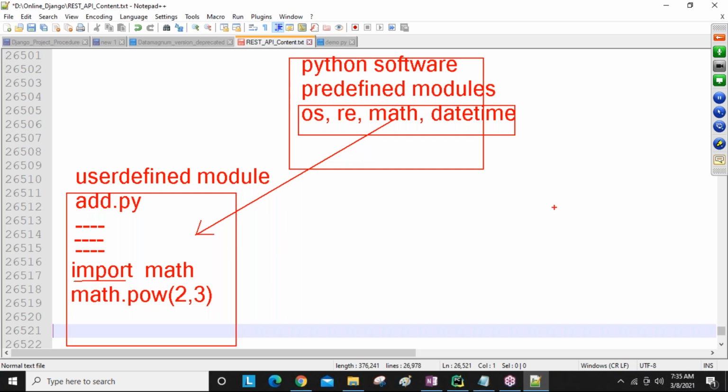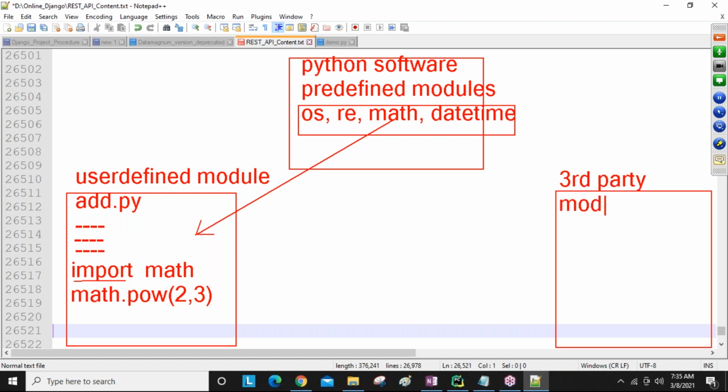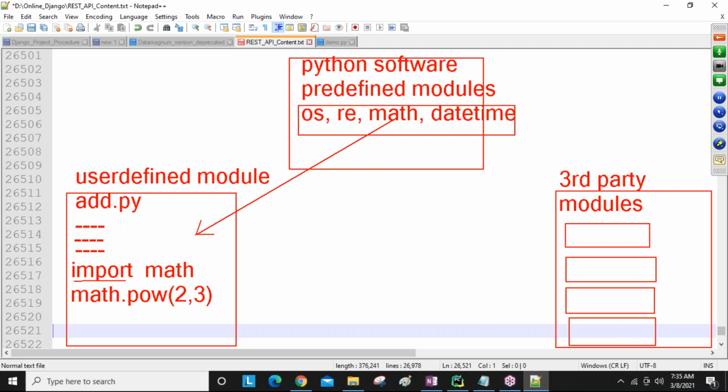Okay, no problem. Now another one is third party modules. So here I'm going to take third party modules. So many third party modules there, guys. Module 1, module 2, module 3, n number of modules are there. Okay.